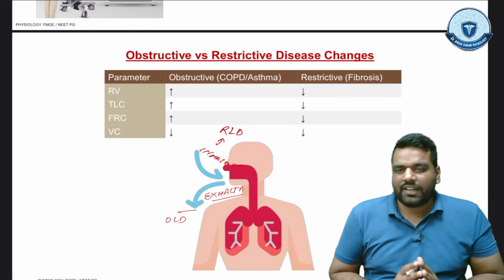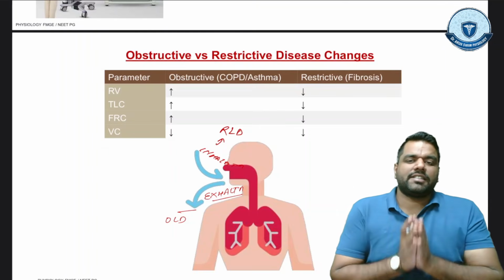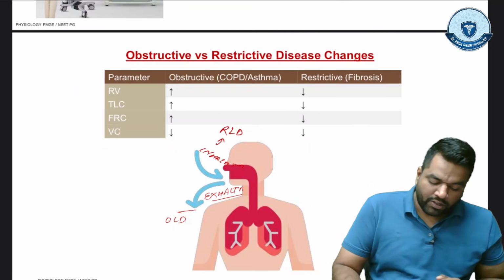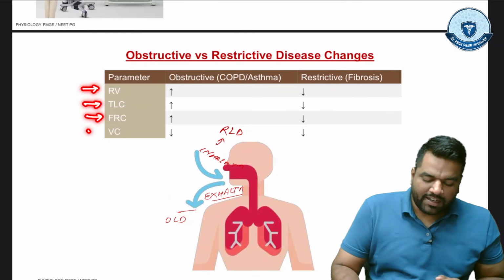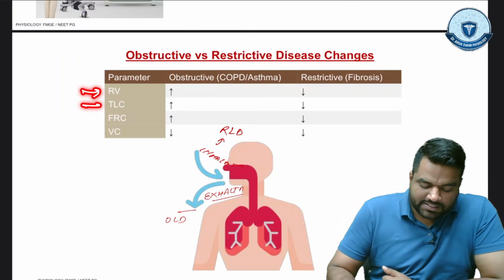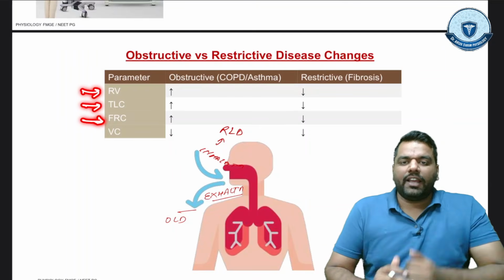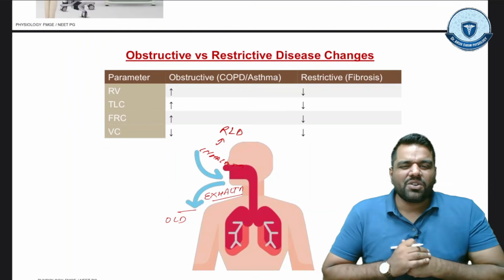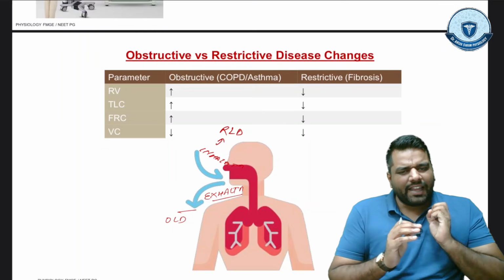So this is how you can easily remember. In obstructive lung disease, residual volume, TLC, and FRC all increase, but the vital capacity decreases, because the person is not able to properly expire.